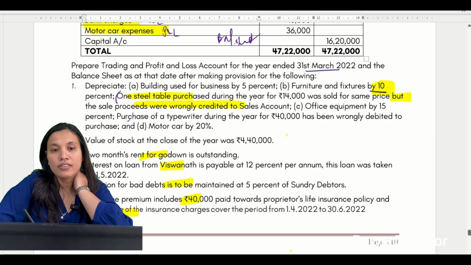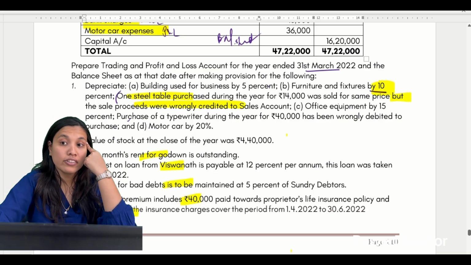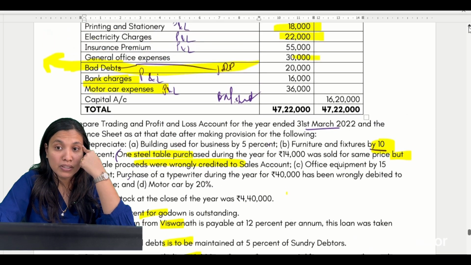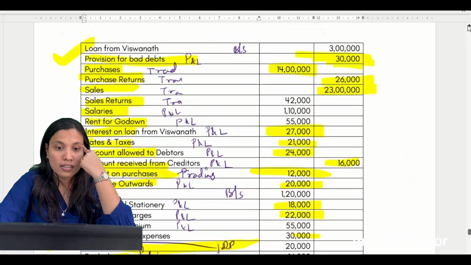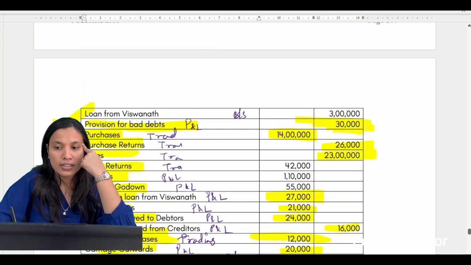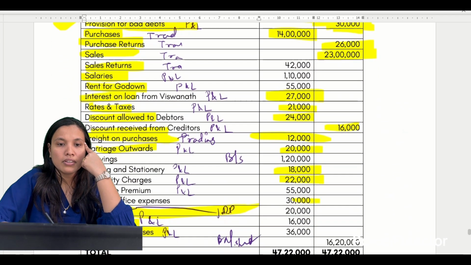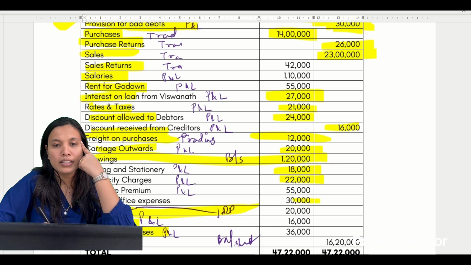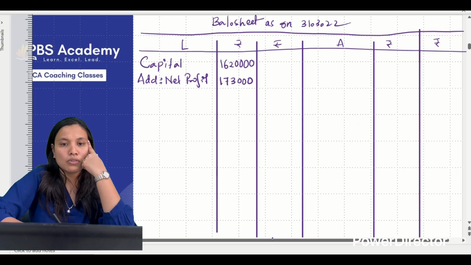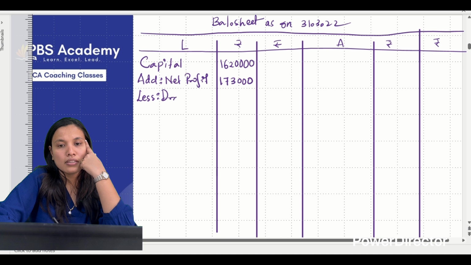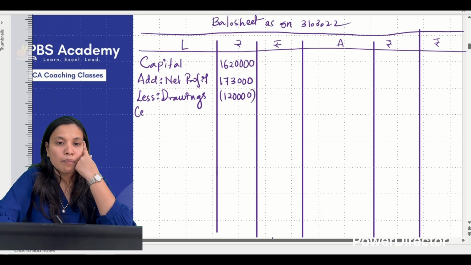Are we given drawings? Drawings. When I say the word drawings, you should remember one adjustment which I have highlighted. Yes, drawings we can find here. Drawings is how much? 1,20,000. So less drawings. Actually 1,20,000. But if you remember, there was an insurance premium paid towards the proprietor.